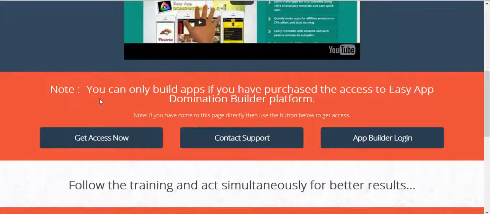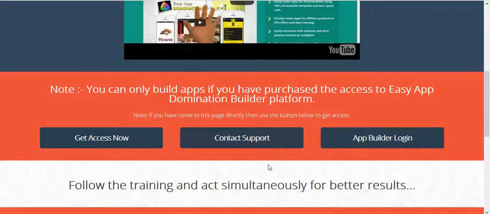First of all, let us note that you can only build and publish apps if you have purchased access to the Easy App Domination Builder platform. If you have purchased it, if you have the user ID and the password, then you can access and build apps. If you haven't, then just click Get Access Now and you will be taken to the easyappdomination.com platform. There you can get the details about getting your user ID and password, and then you can come here and build apps.